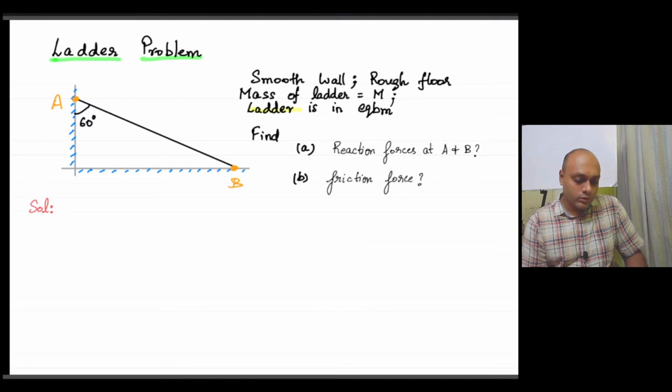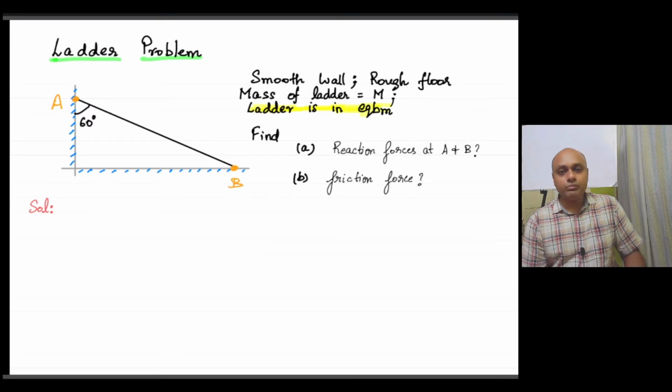So if you see over here, it is mentioned in the question ladder is in equilibrium. So if a ladder is in equilibrium, in that case net force on the ladder will be 0, and also net torque. You can take net torque about any point if a rigid body is in equilibrium. So this is an important point to note.